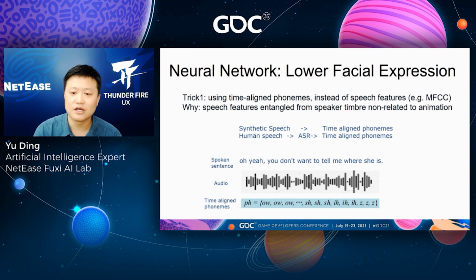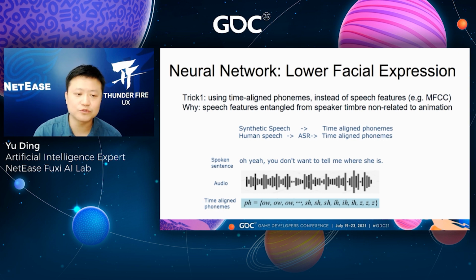Of course, we may ask whether we can use speech features which have left out speaker-specific timbre. We are also making efforts on refining speech features disentangled from speaker-specific timbre. Okay, now let's move to a useful solution instead of using speech features. We propose to use text information for mouth movement.